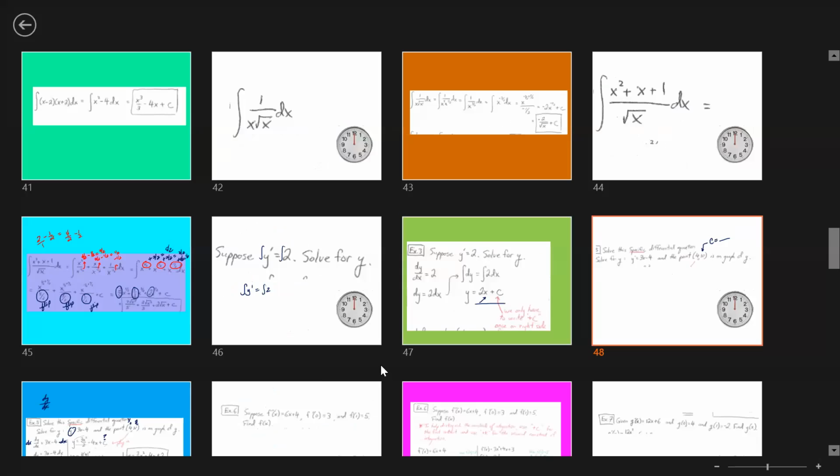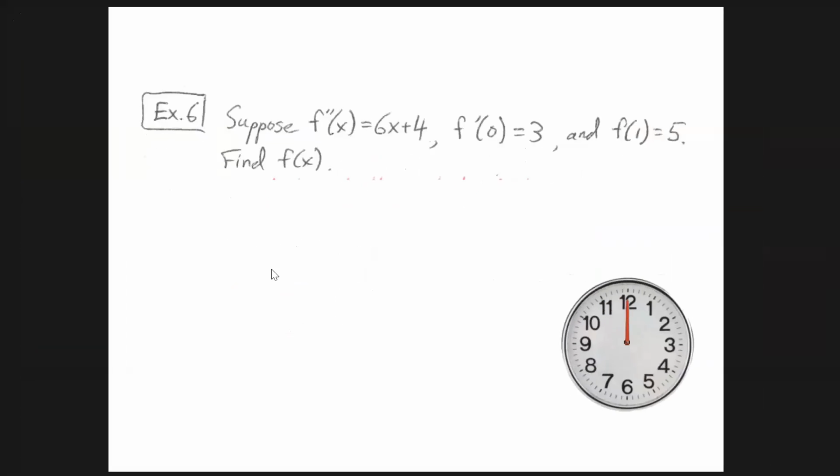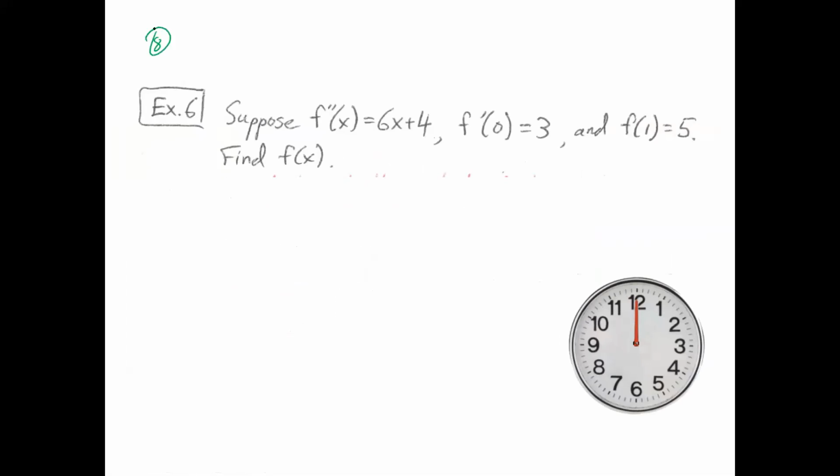Okay, let's jump into number 8. Pause the video. Notice that this one you have a double prime, so you're going to have to integrate this twice to get to y. Okay, so let's work backwards. We're going to do the integral of f double prime of x, which is equal to the integral of 6x plus 4. Well, the integral of f double prime of x is going to be f prime of x.